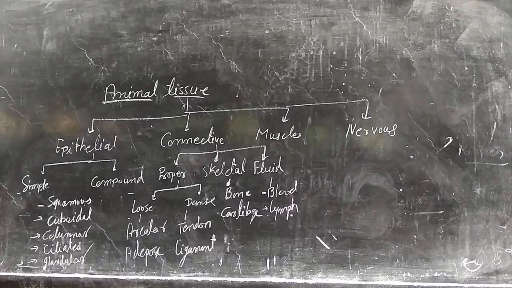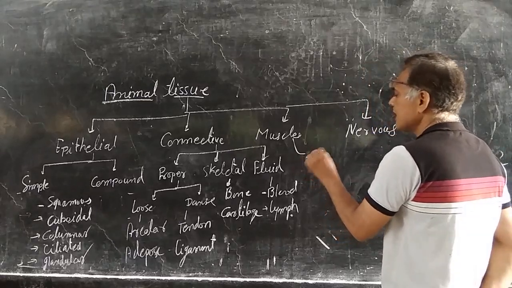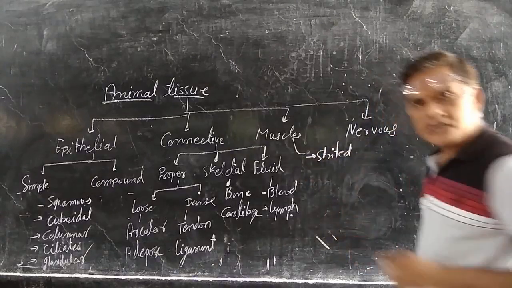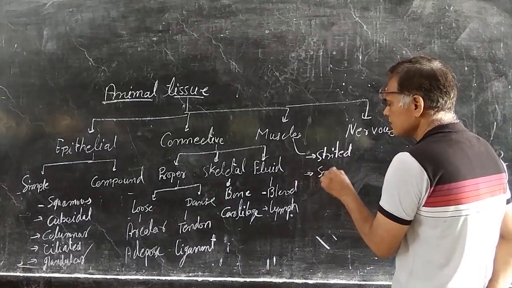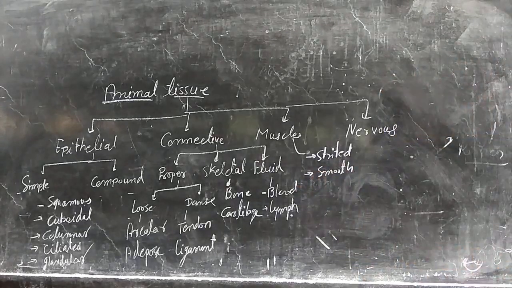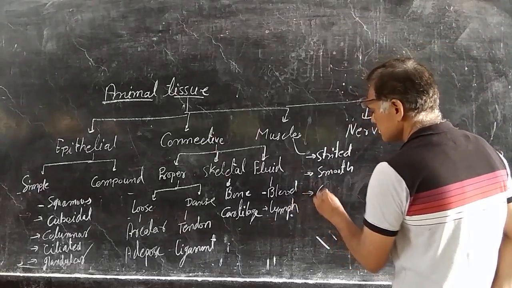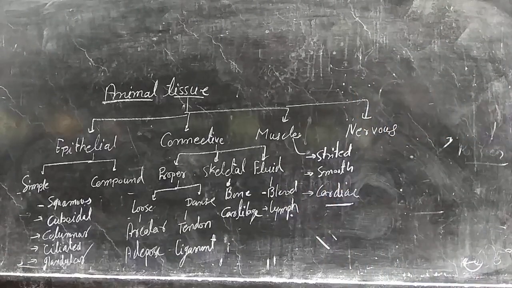Next is muscle tissue. Muscle tissue is of three types. First is striated, which is the voluntary muscle. The second one is smooth or unstriated, or involuntary muscle, present in the internal organs, and the third one is cardiac, which is again involuntary muscle and is present in the heart.